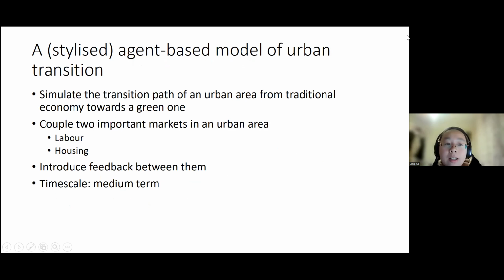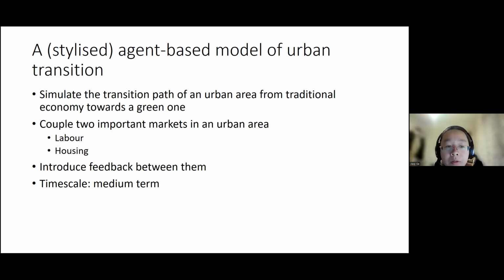So in this study, we proposed a stylized agent-based model of urban transition, and we want to simulate the transition path of an urban area from traditional economy towards a green one. And importantly, we want to explicitly simulate and couple two important markets in an urban area, which are the labor and the housing market, and introduce feedbacks between them.